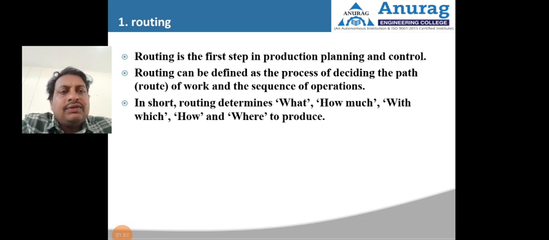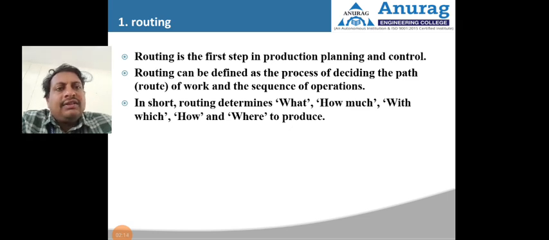In simple words, routing is deciding the path of the work and the sequence of operations. So this is what routing means. It is the first step of production planning control, and routing will be there even in the second stage. Routing means the path of the work and sequence of operations.